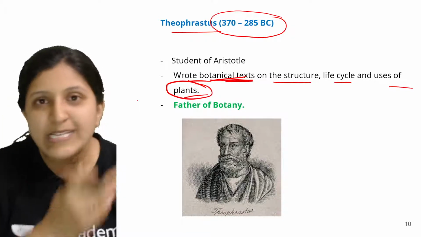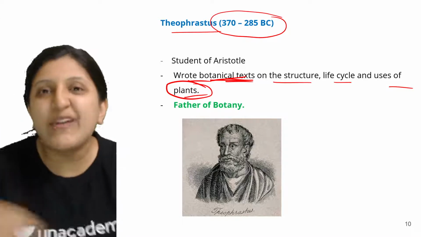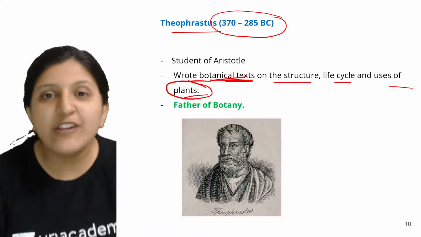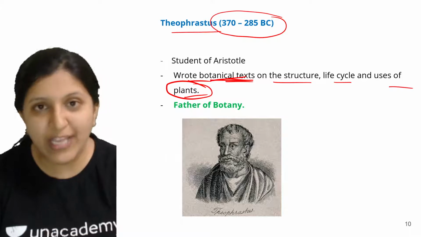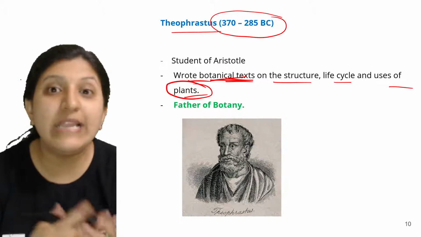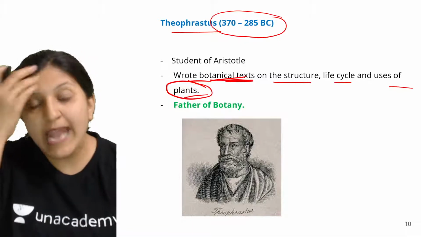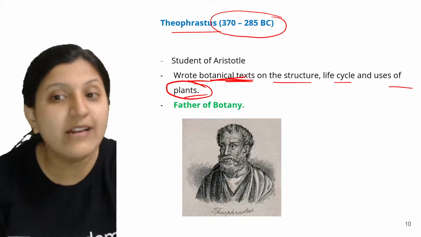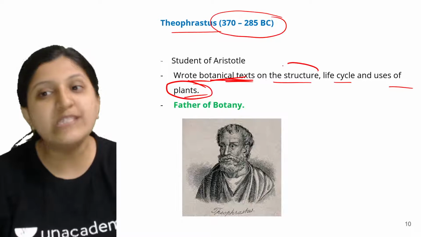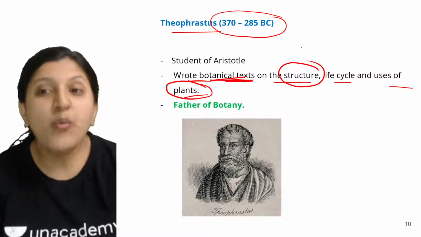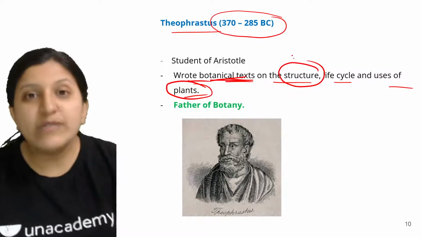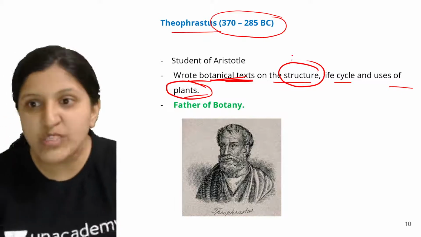Those days, books were not like what we write now. They used to write with whatever plant extract they could get, onto the leaf itself. He wrote many botanical texts on structure: what a plant is made up of, how the cells are arranged. Everything was looked at by him.